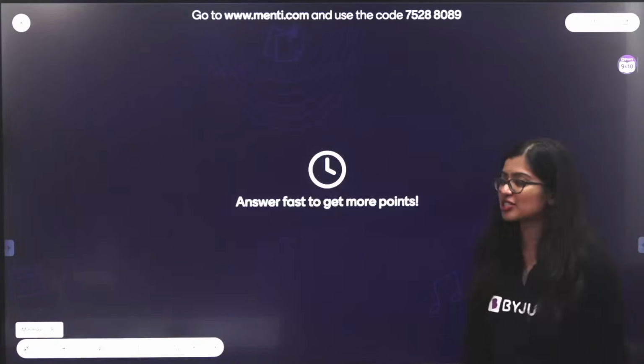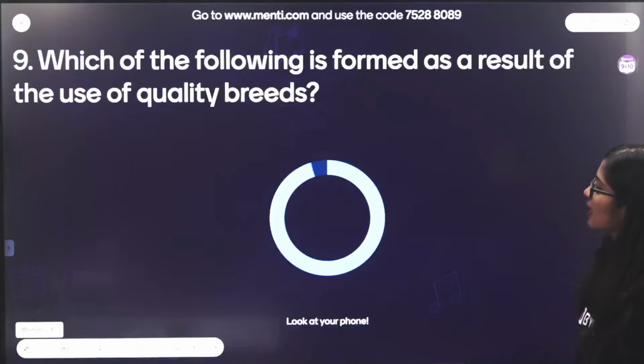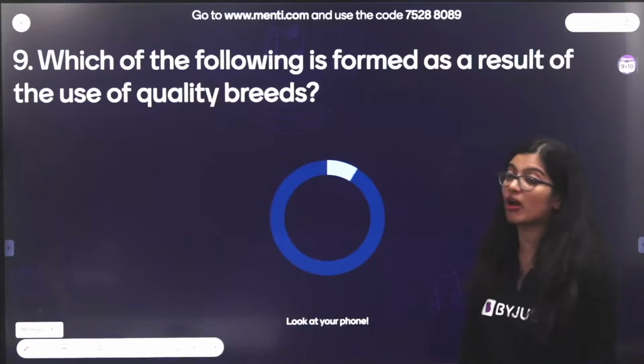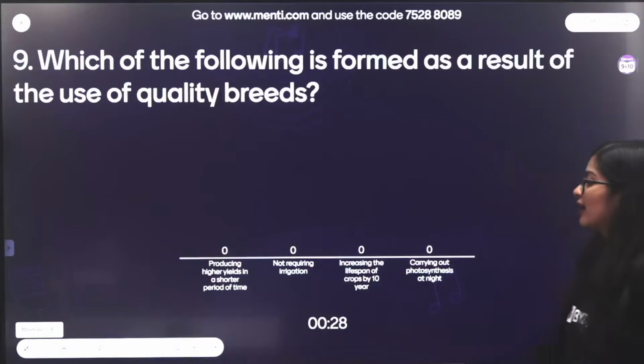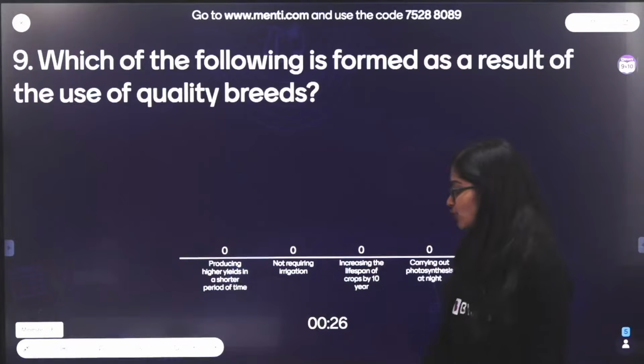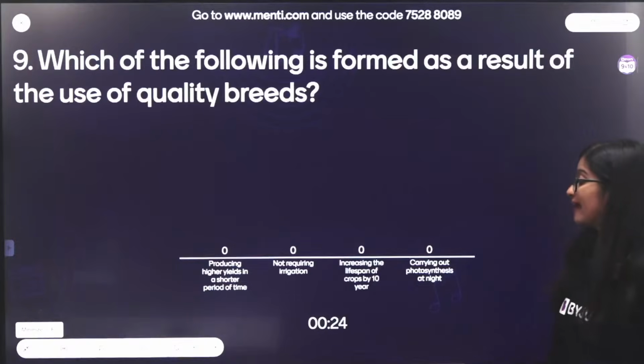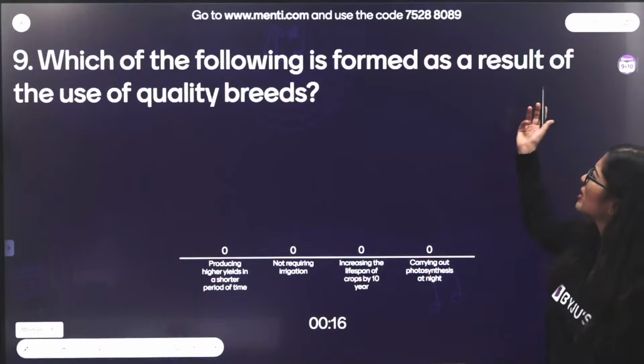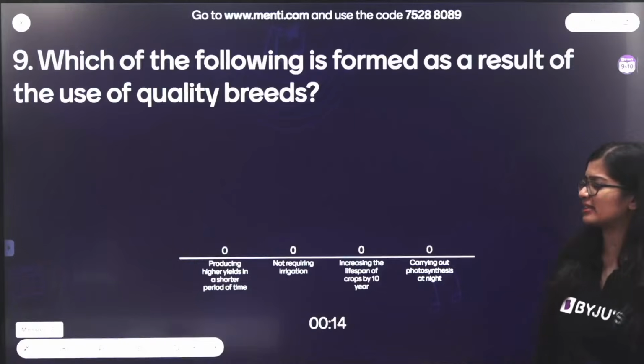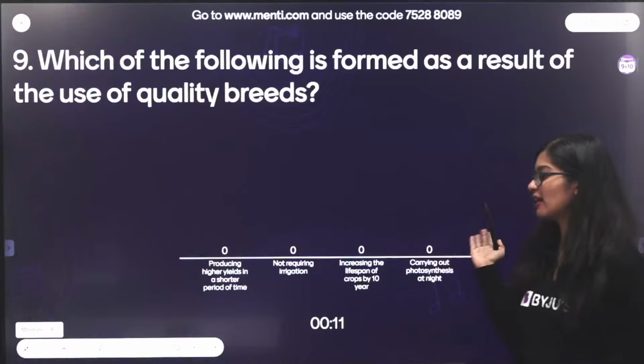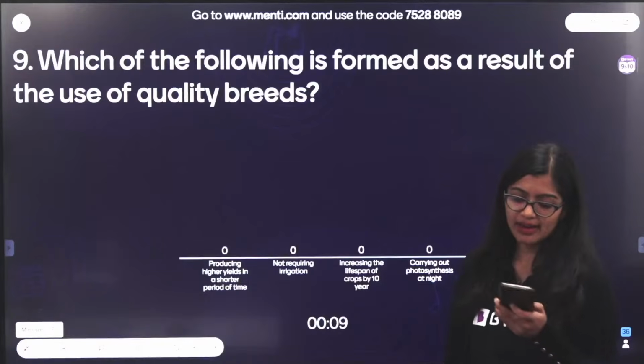Alright, let's have a look at question number 9. Which of the following is formed as a result of using good quality breeds? Producing high yields in a shorter period of time, not requiring irrigation, increasing the lifespan of crops by 10 years, carrying out photosynthesis at night. So the following is a result of using quality breeds. This is again a very easy one, I would say.